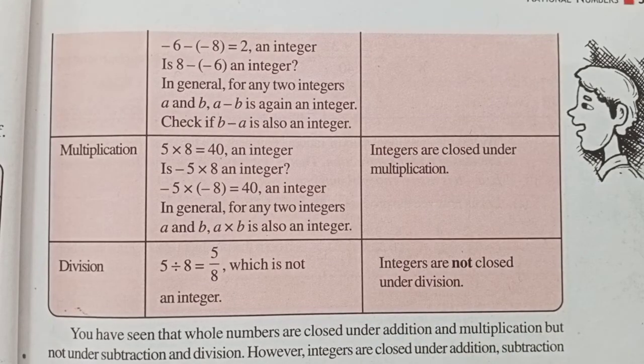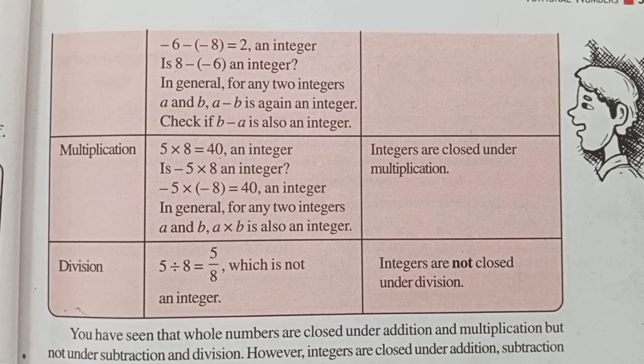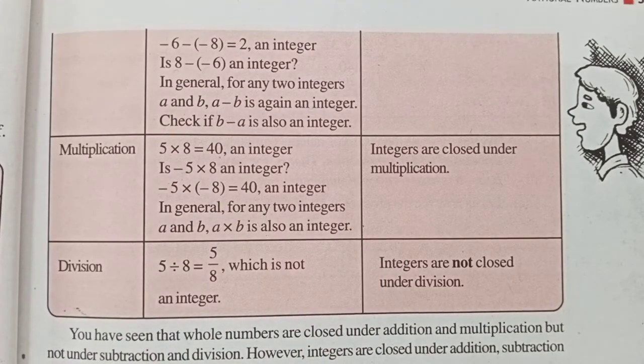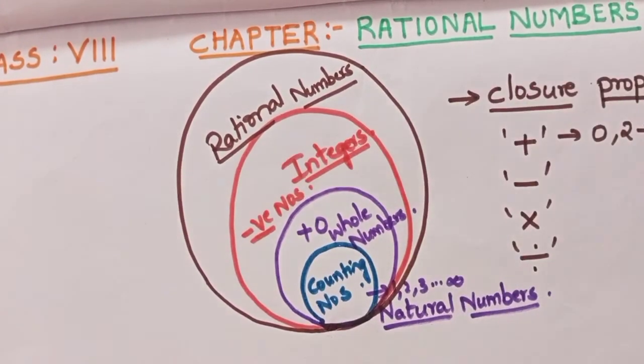This will be your activity before starting the chapter rational numbers. Why am I giving this activity is because you know all the closure property even before. In your 6th and 7th also you have learnt about closure property. So I just want to give a revision and you will become more confident when you do this activity. So please do. You have 3 activities now given before starting the chapter rational numbers.